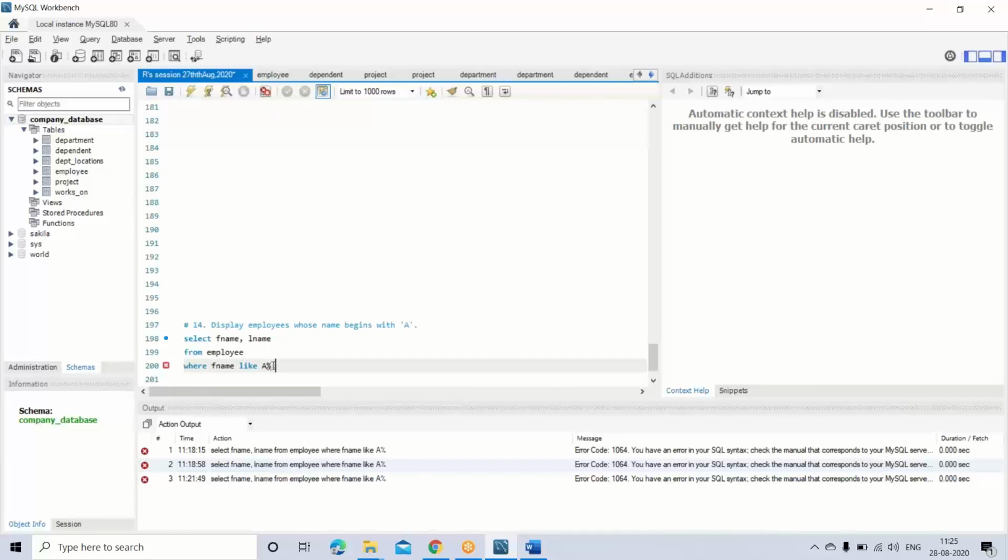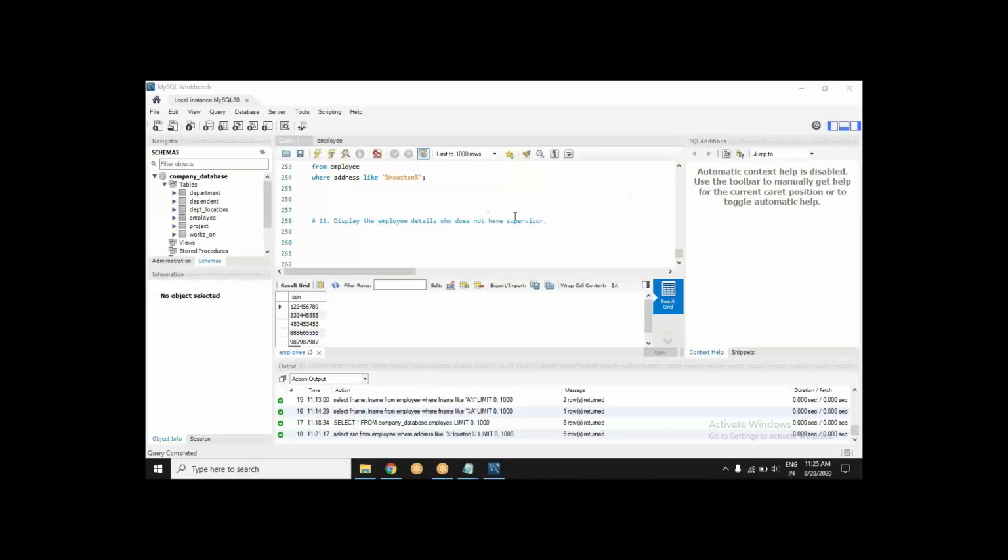That is a mistake. You mention your alphabets in quotes. You see here, both sides there is the inverted comma sign. We have to mention our strings like that.